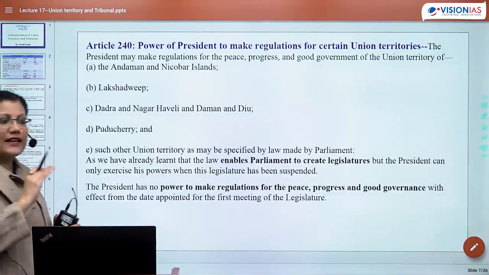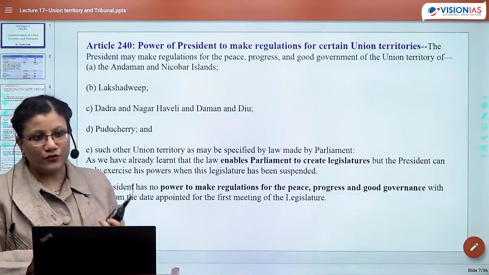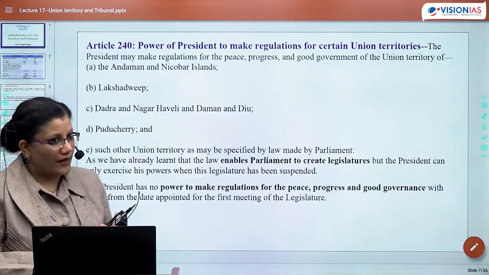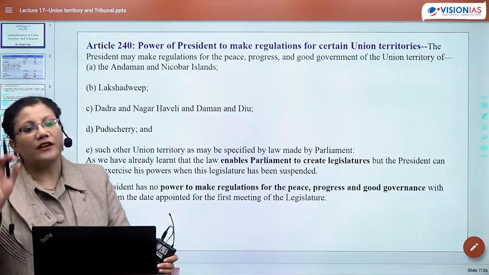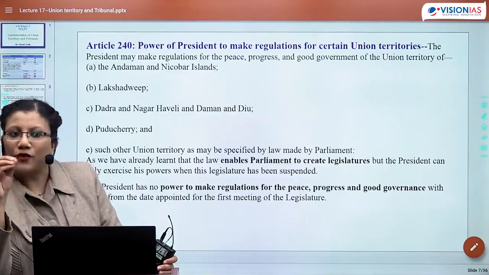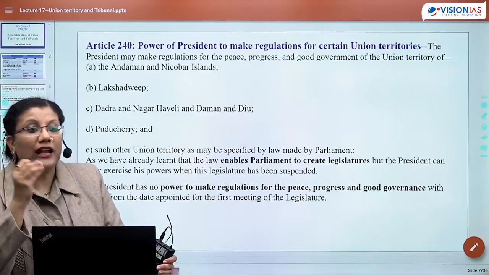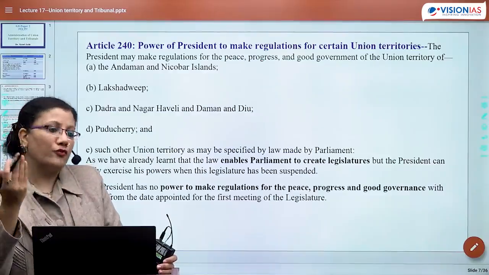Now, what I said is that administration of UTs is governed from Articles 239, 240, 241. We have figured out what is Article 239, then what is for Delhi and what is for Puducherry: 239AA, 239AB, 239A, 239B. That much we have read. Now we come to 240.